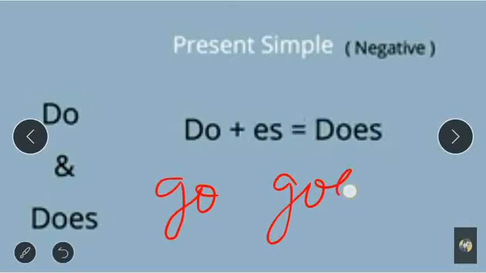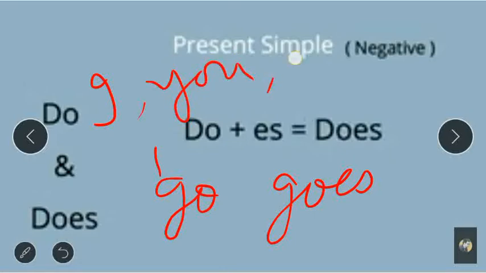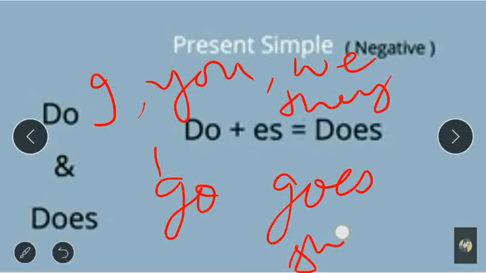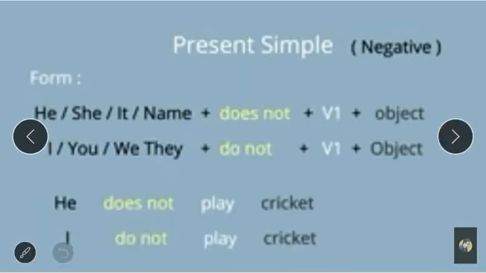With I, you, we, they, we use go, and with she, he, we use goes. Do and does are helping verbs, that are auxiliary verbs. See the example.